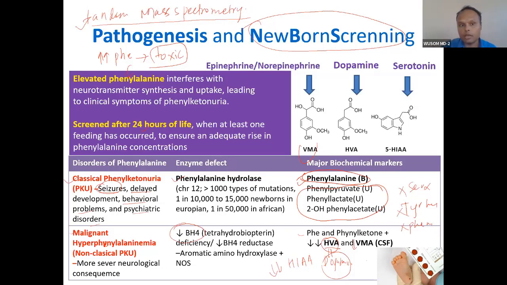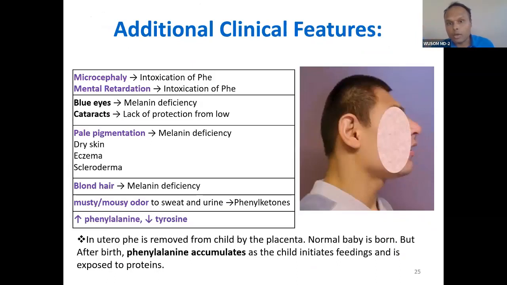Immediately after 24 hours or 2 days, depending on how severe the enzyme deficiency is, the baby can have seizures, or the baby can progress nicely through life. But if there is residual enzyme activity, what happens? The disease will not be found out initially. The baby will progress through life, but slowly the development will be delayed. Behavioral changes you will see in the baby. So these are the problems you can see in classical phenylketonuria. More neurological consequences in this condition.